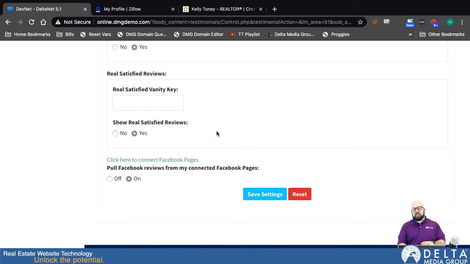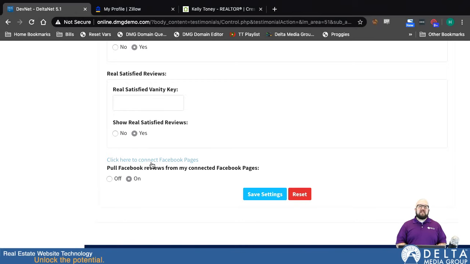Now, any change you make on this page, you hit Save Settings down here at the bottom to actually save it. But what this does is this will pull from a connected Facebook account. So all this setting is doing is when I switch this on, if you have a Facebook account connected to the system, then it will pull the reviews from that account. Now to actually make that connection, you have this link here that says click here to connect Facebook pages.